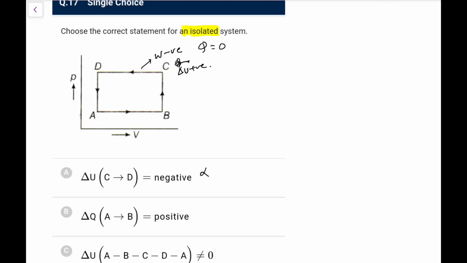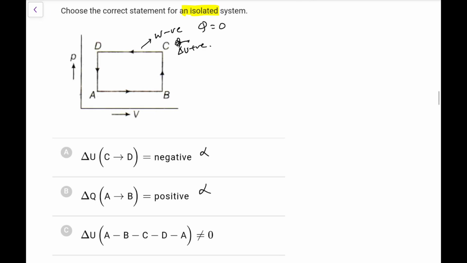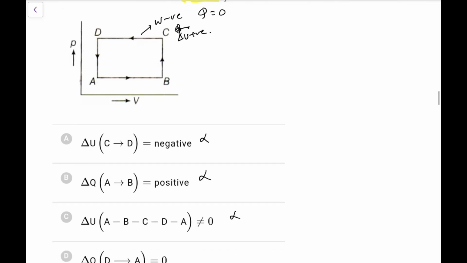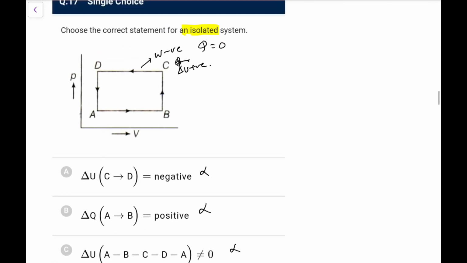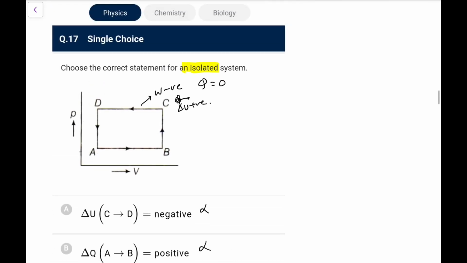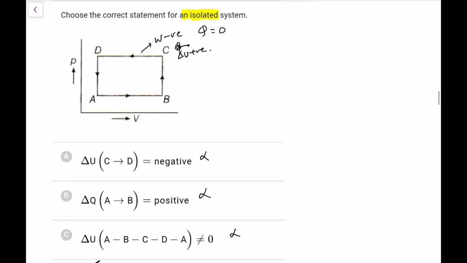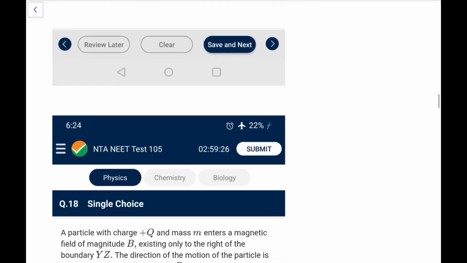Delta Q for A to B positive, that is wrong. Delta U for the full cycle is non-zero, we cannot say that, because that is a state function that won't change. Delta Q from D to A for any process will be 0, so go for D. Still I don't get the meaning, because typically isolated means Q 0 W 0, so go for D in that case, but whatever it be.